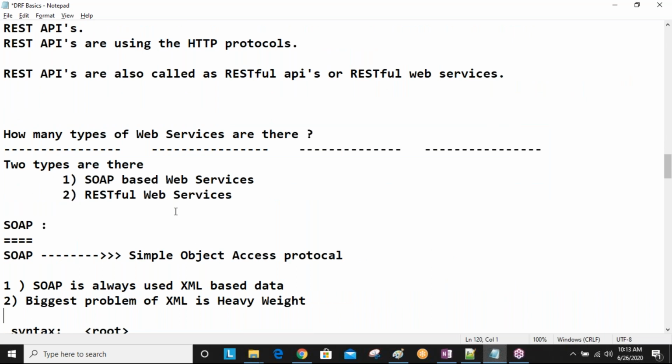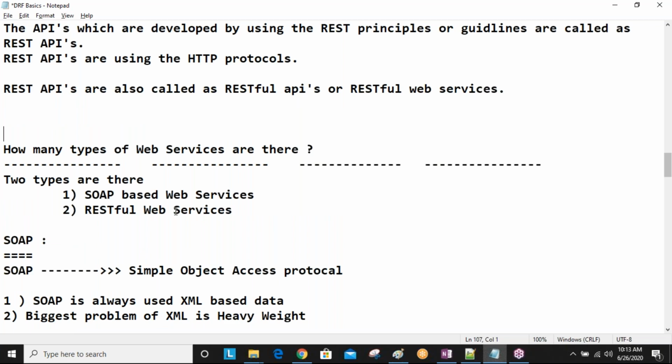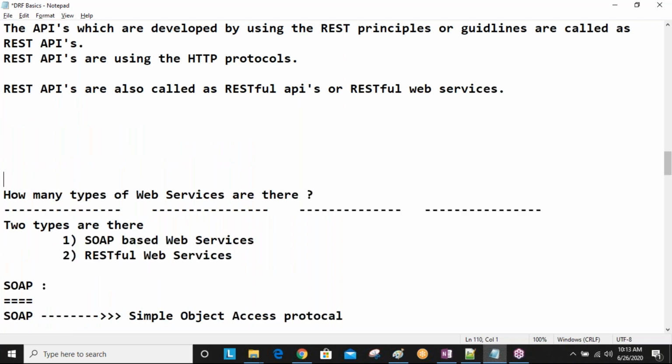Tomorrow we will discuss how many types of web services there are. Majorly we are discussing RESTful web services, REST APIs. Likewise, there are SOAP-based APIs also. So what is a SOAP-based API? What is a RESTful API? In interviews, one question is very important: why are people learning RESTful APIs nowadays? Why not SOAP-based APIs? Why is REST being followed nowadays? Why is RESTful getting more popularity? These questions are asked in interviews.